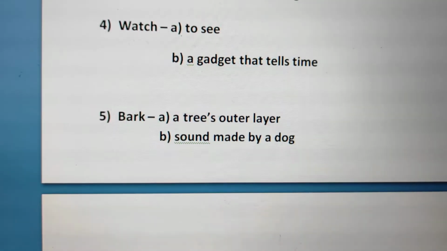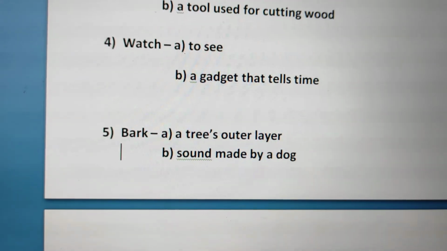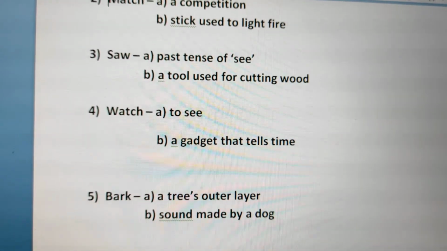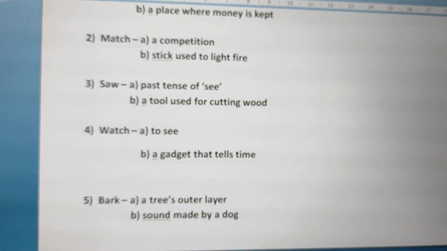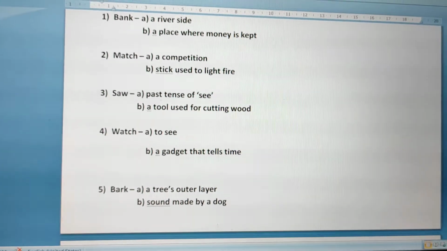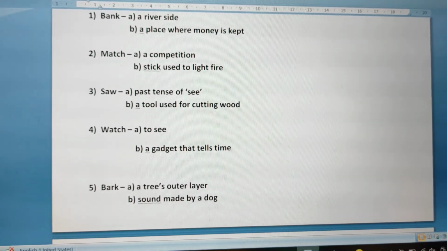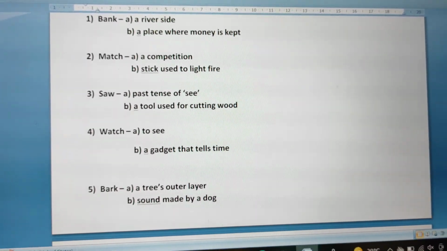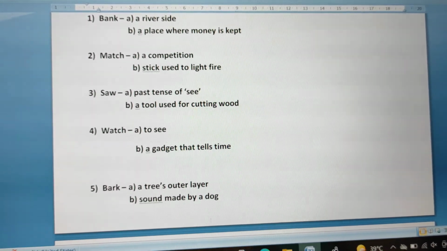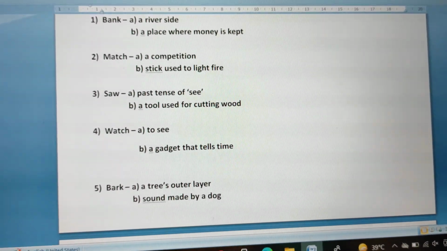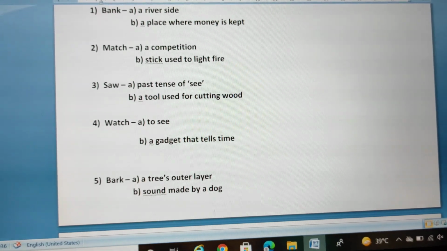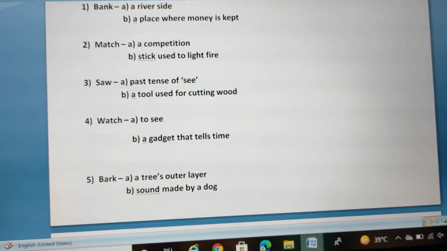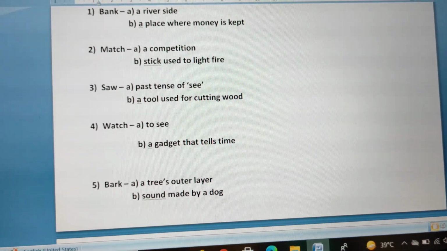So children, these are the five words which I have given to you. They are known as homonyms because they have more than one meaning, right? As per the activity, your task is to frame sentences with the homonyms which I have given, and for every word you have to form two different sentences so that both the different meanings of that word are clear.